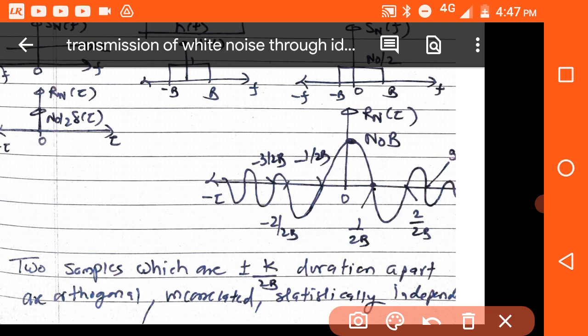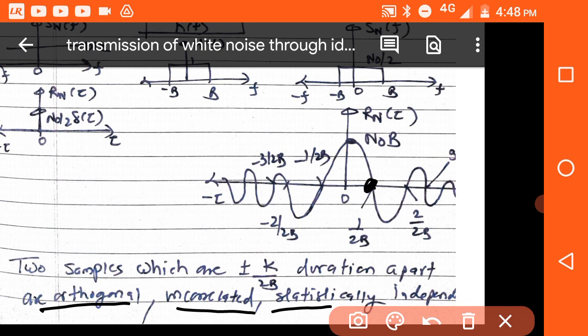So we can comment that in colored noise, that is n(t), if two samples are separated by plus or minus k by 2b, they are uncorrelated, orthogonal, as well as statistically independent. All these terms we have already discussed in previous videos. Because when tau is equal to plus or minus k by 2b, autocorrelation is equal to 0, that means they are orthogonal.